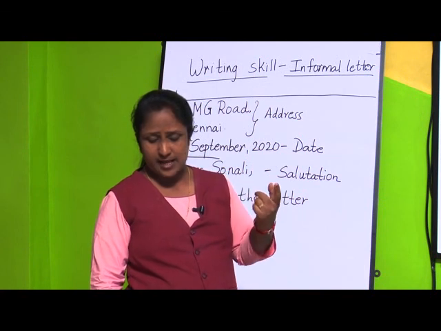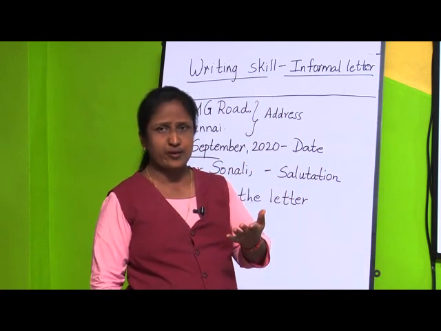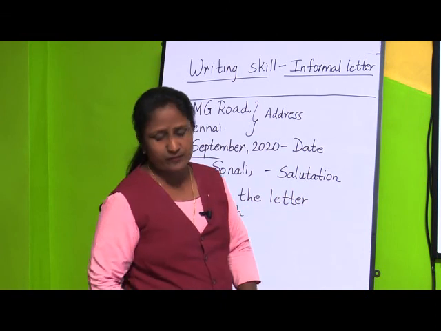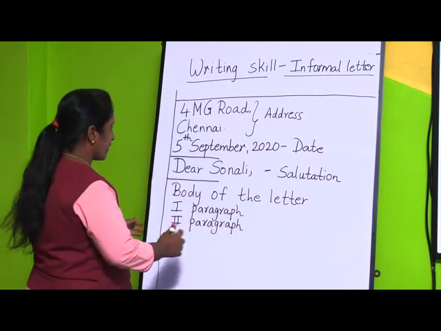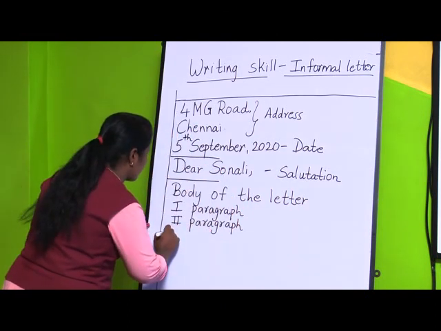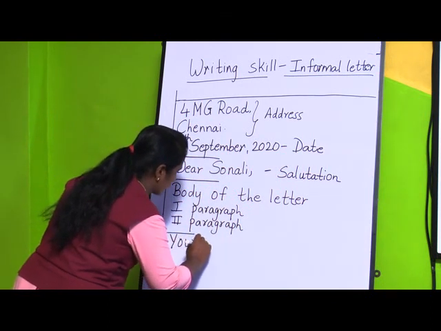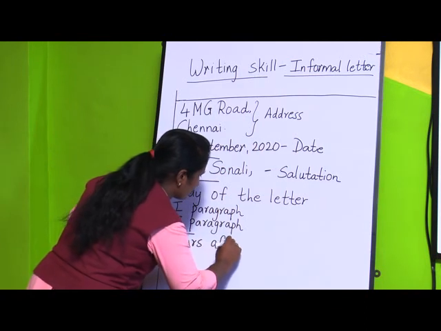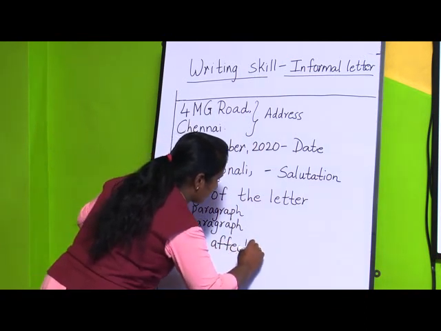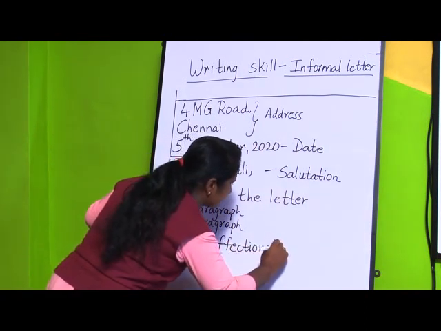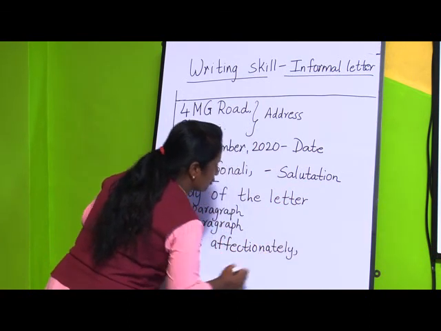And then lastly, I am going to close the letter by giving the compliments. In what way? Yours affectionately, and then you put a comma.